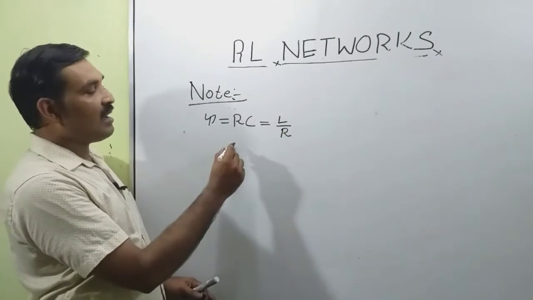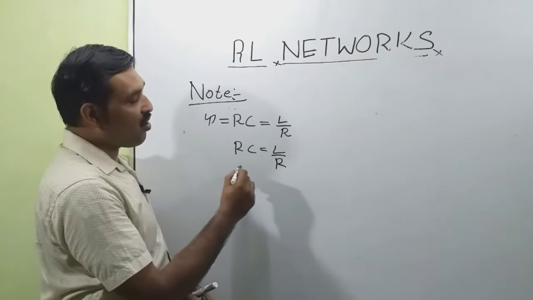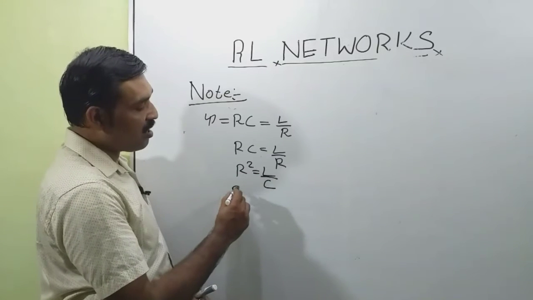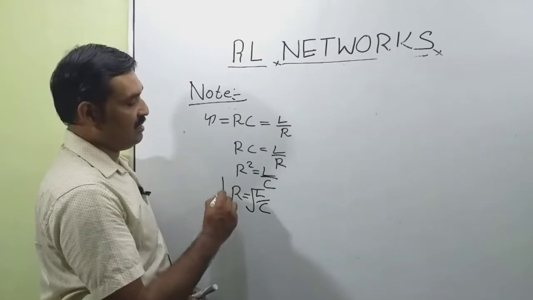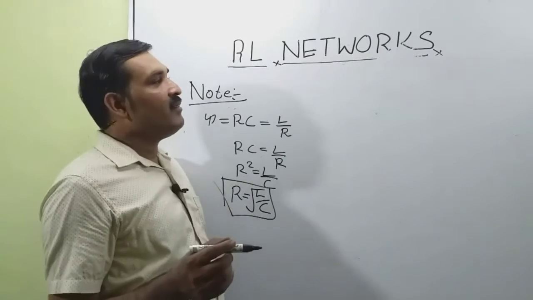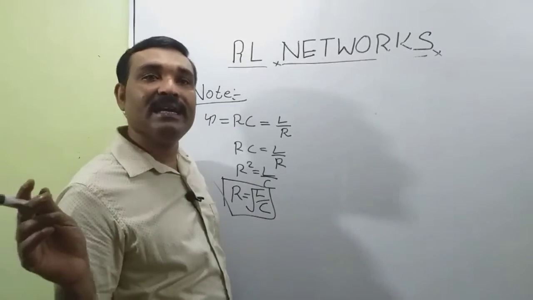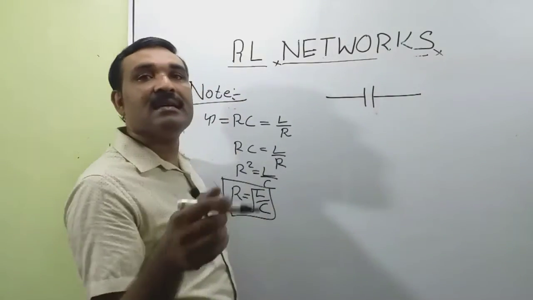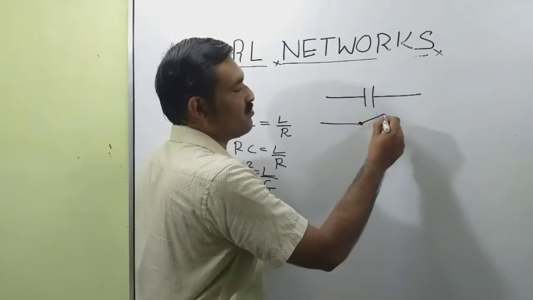So we can write RC is equal to L by R, or R square is equal to L by C, or R is equal to root of L by C. Okay. We have discussed the behavior of capacitor when excited by a DC. So the capacitor can be considered as a switch. That means this is replaced by a switch.